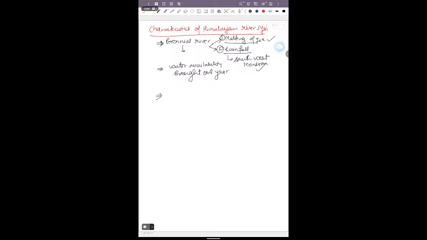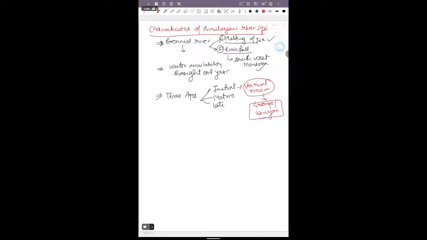And the next characteristic: these Himalayan rivers are divided into three ages. The first is the initial stage, the second is the mature stage, and the third is the late stage. In the initial stage, these rivers do vertical erosion, and because of vertical erosion, they form gorges and canyons in the head region of the river.